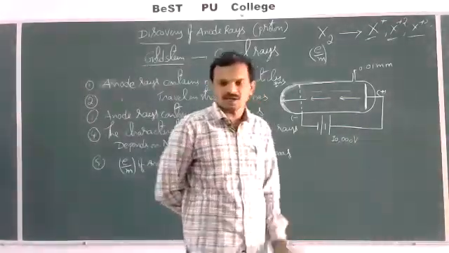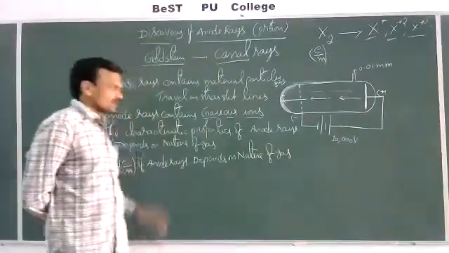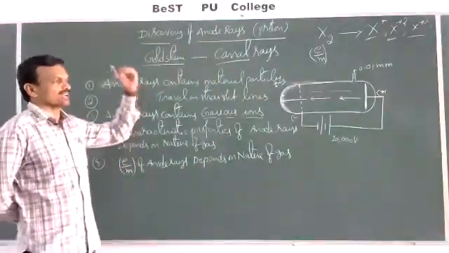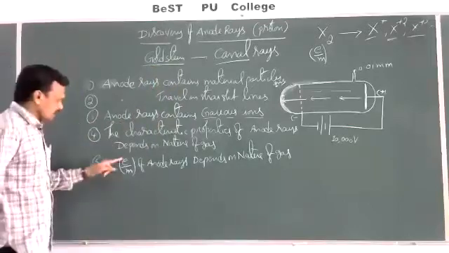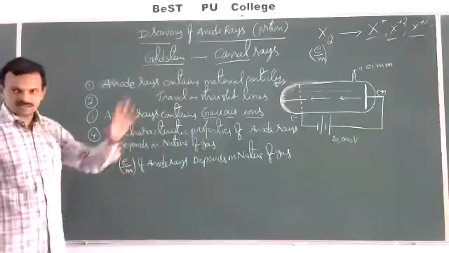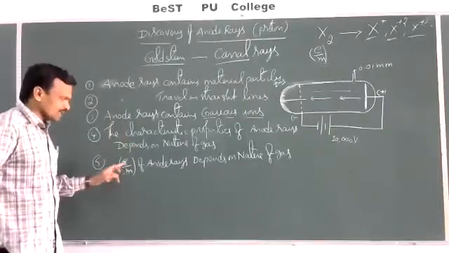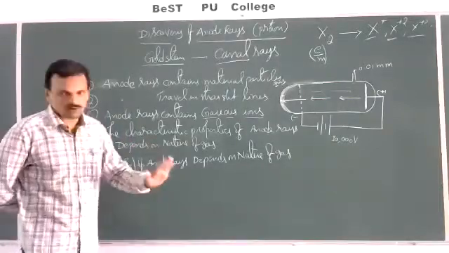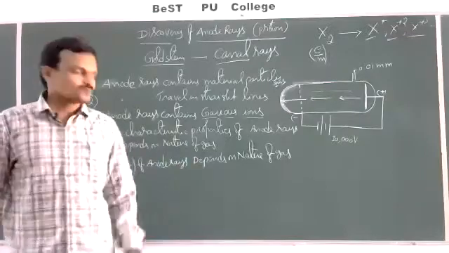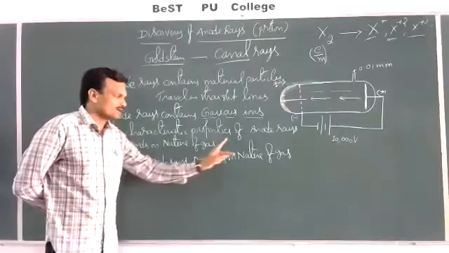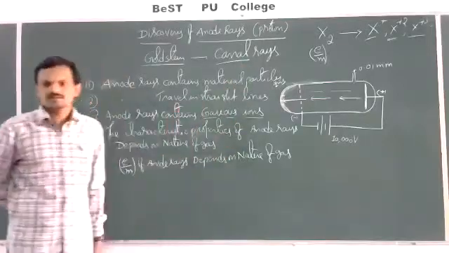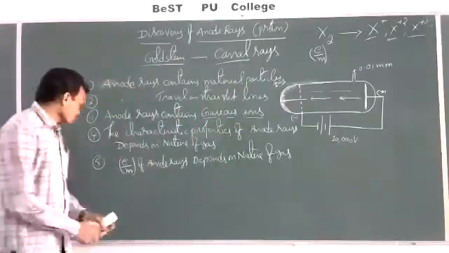It is different for different gases, because different gases can produce different types of ions with different valences, and they have different masses. E and M are different for different gases. That's why E by M of anode rays is not constant. That is, the specific charge of anode rays is different for different gases when taken in the discharge tube. Right, next.